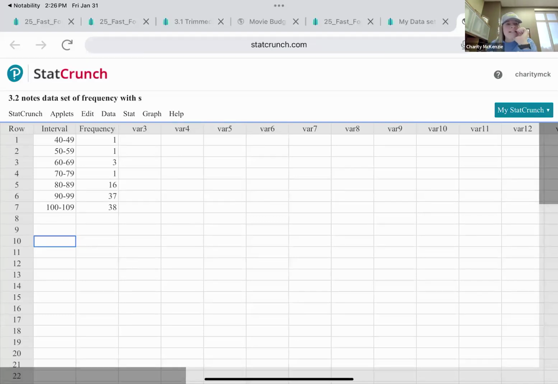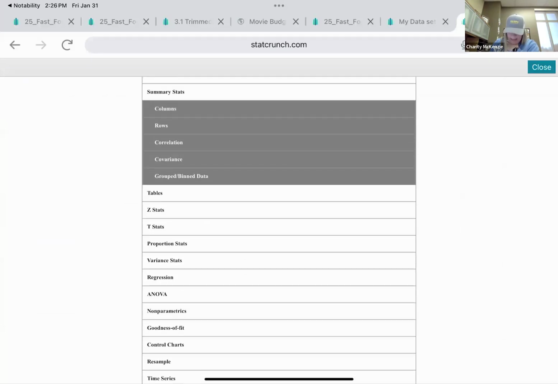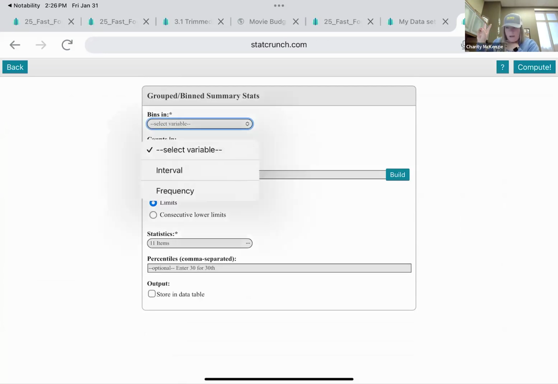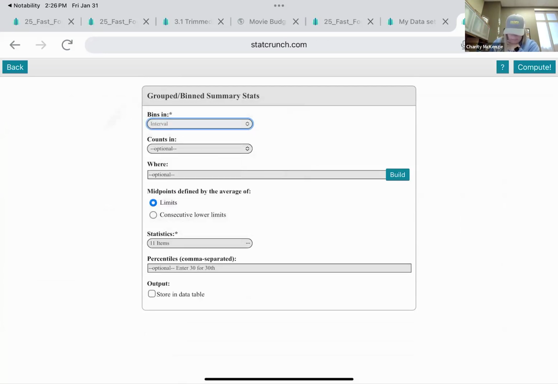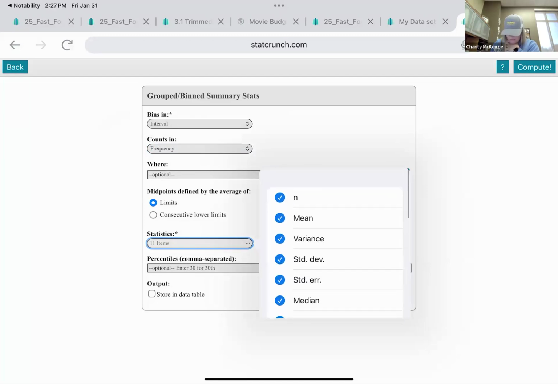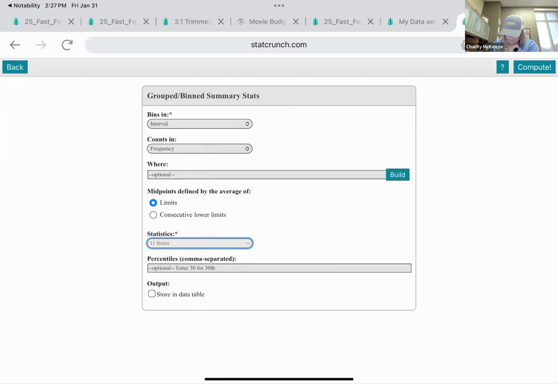So this data set has the intervals here of 40 to 49, 50 to 59, and so forth. So this is a frequency. It's binned or grouped data. So I can find the mean of this on StatCrunch. So I'm going to go to Stat, I'm going to go to Summary, and I'm going to go to that grouped binned. Okay, so the bins are the groups. Those are my intervals. My counts are my frequency. And it gives all these different statistical things that you can find. I'll just say compute of all of them.